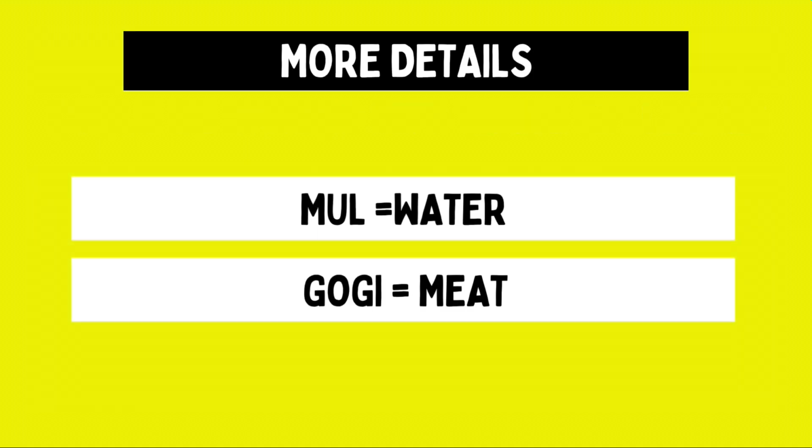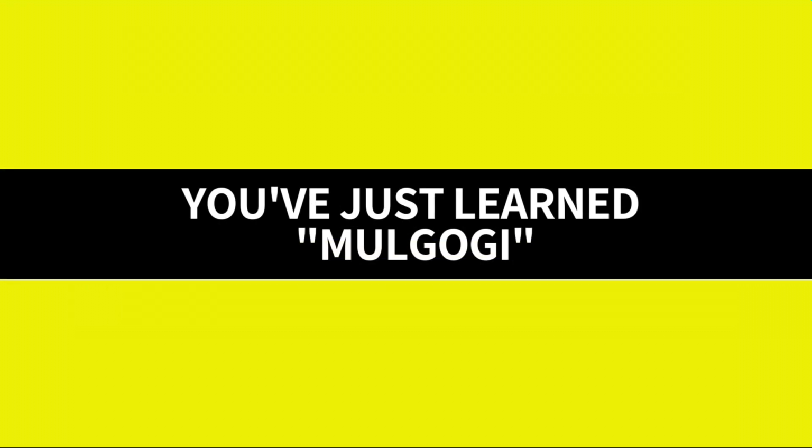Now let's add more details to this word. If you're familiar with the word mul, it actually means water. And you also have a Korean word gogi, which means meat. And it kind of makes sense because mulgogi means water meat, which is literally fish. So that's it for mulgogi. And with that, you've just learned mulgogi.